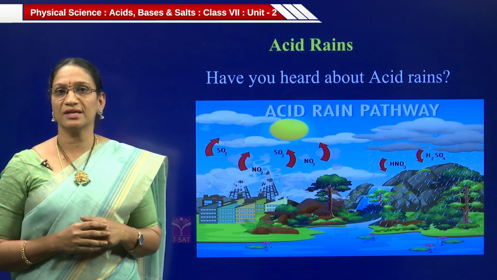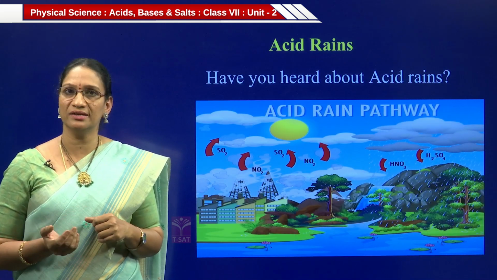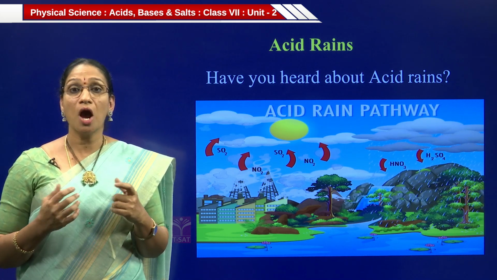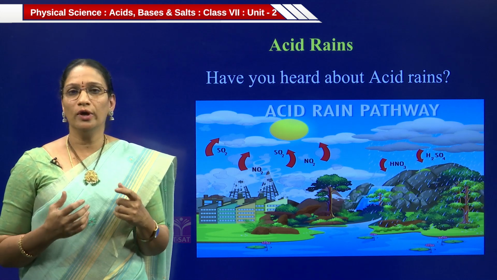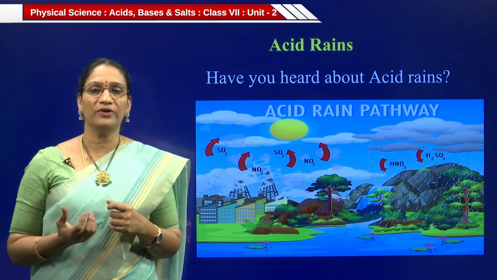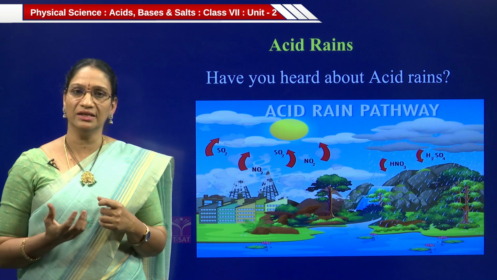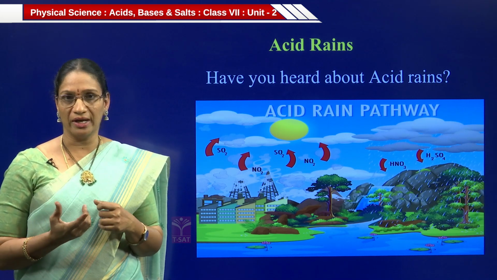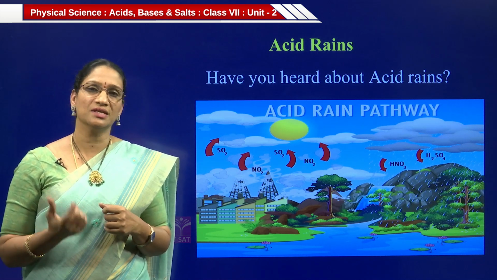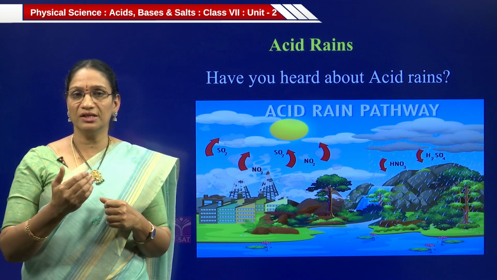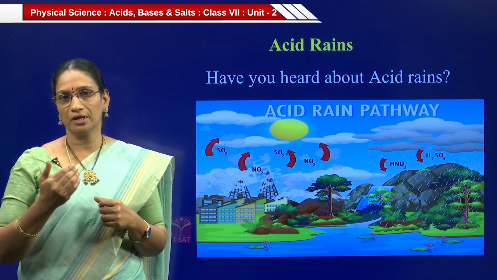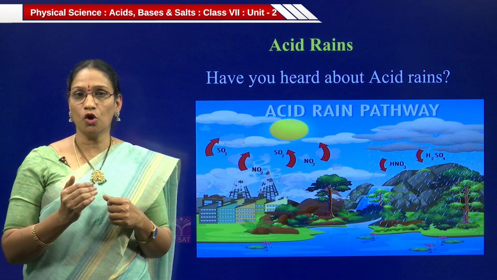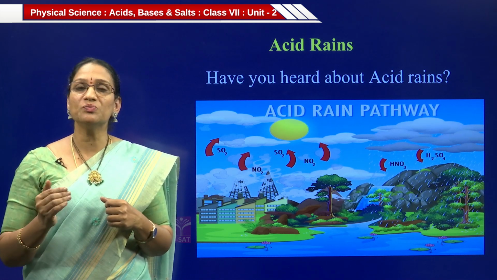Next, our prerequisite is acid rains. Have you heard about acid rains? Acid rains are very dangerous and very harmful to our environment. So how does acid rain happen? Daily, from the vehicles and the chemical factories, so much pollution is released. This pollution contains many gases like carbon dioxide, nitrogen dioxide and sulfur dioxide. When rain comes, these oxides dissolve in the water and form corresponding acids.